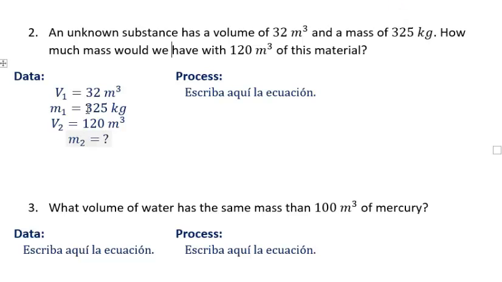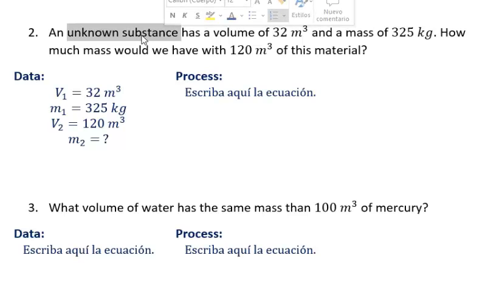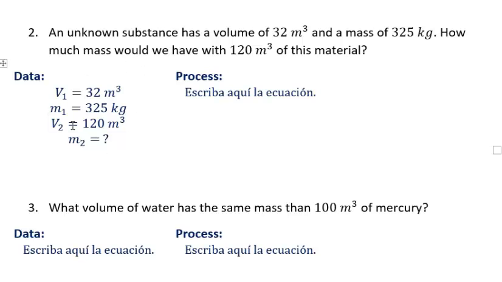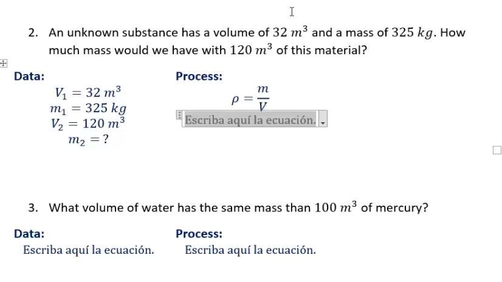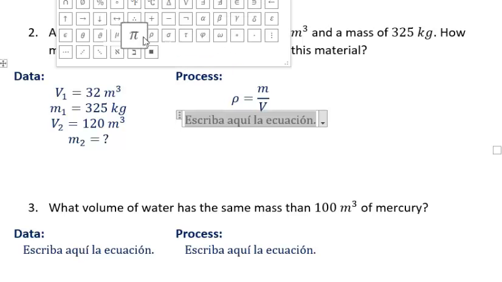But there's something that links them. The link in here is that we're still talking about the same material. I'm not changing the material. That means the density is always going to be the same. The density is what links everything here. So that's what I'm going to try to find, the thing that links everything. So let's try finding density. How do you find density? The formula for density is mass divided by volume. So I'm just going to divide mass by volume.